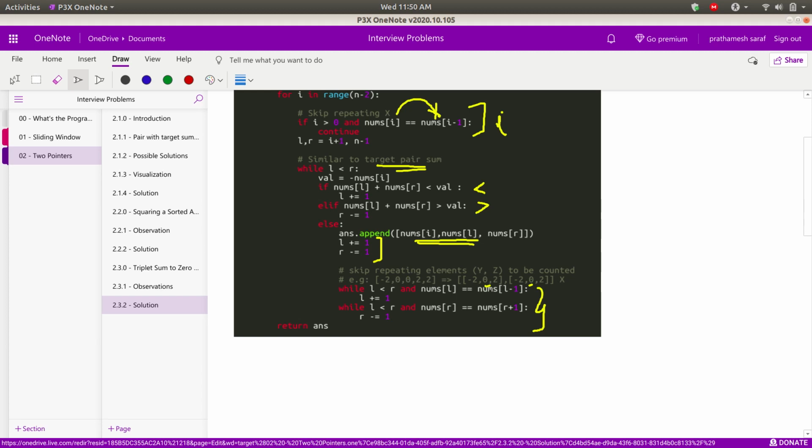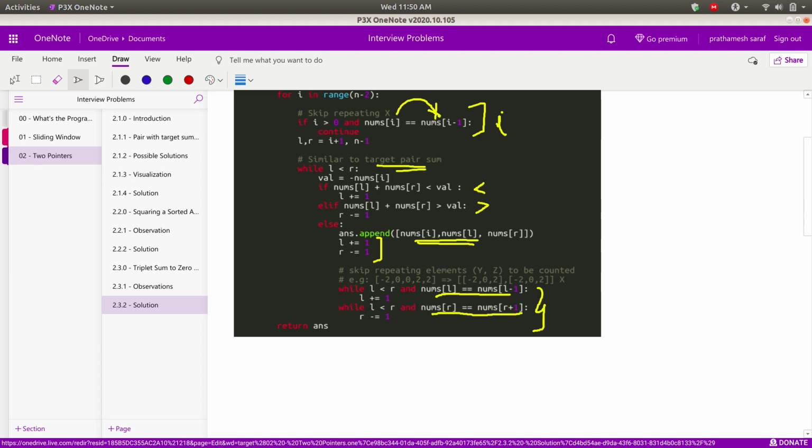So what I'm going to do is, while left is less than right, here also I need to check the condition that my two pointers don't cross each other. For left, I would check if my current left pointer value and my previous left pointer value are the same, I would just increment my pointer. And if my current right pointer value and my previous right pointer value are the same, I would decrease the right pointer. Just see how I'm checking the previous: for left I'm doing L minus 1 and for right I'm doing R plus 1.